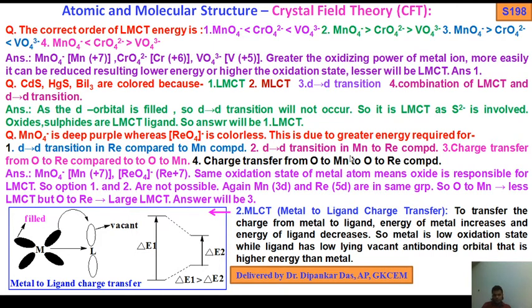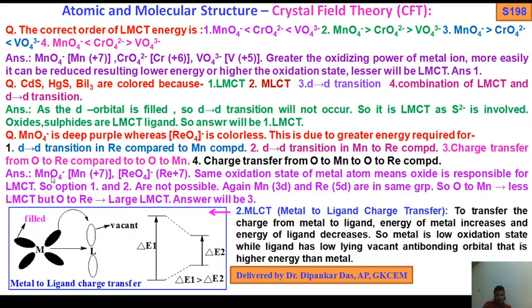Number 2, dd transition in Mn compared to the Re compound. Number 3, charge transfer from O to Re compared to O to Mn. Number 4, charge transfer from O to Mn compared to O to Re compound. So these are the four options given.